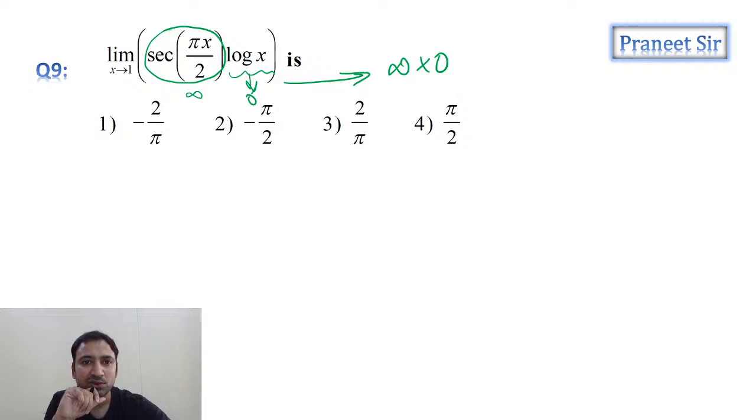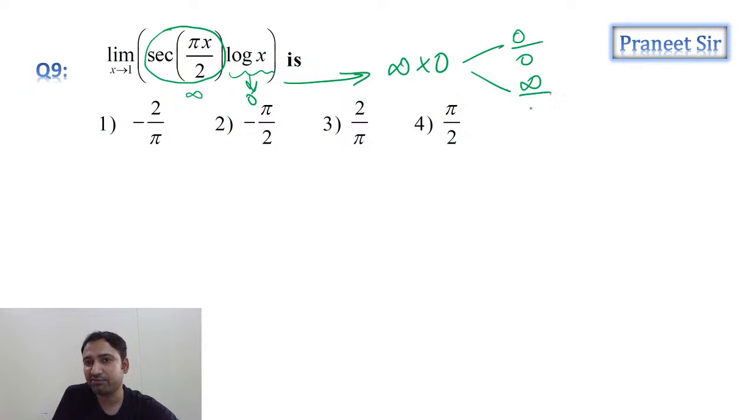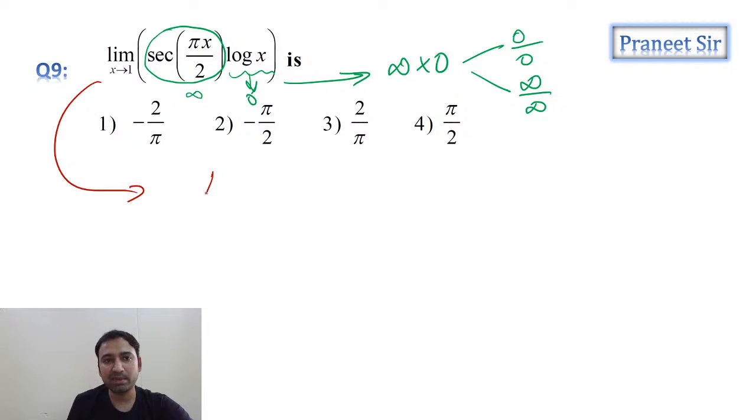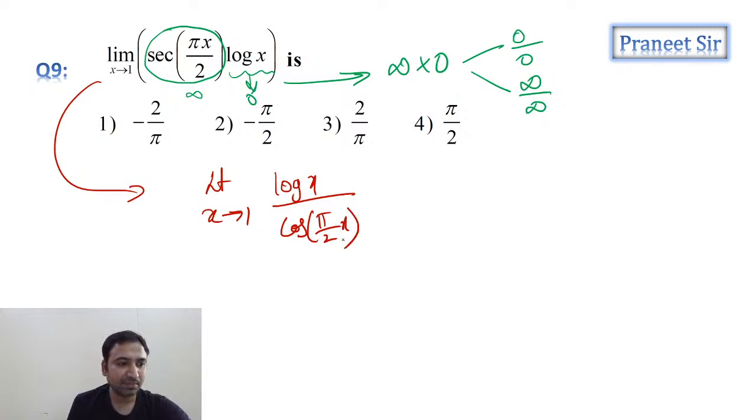So infinite into 0, we should convert it into either 0 by 0 or infinite by infinite. But how can we convert this into 0 by 0 or infinite by infinite, guys? So maybe we can write it like this: limit x tending to 1 of log x by cos pi by 2x. Can I write it like this? Now tell me, guys, is it in the form of 0 by 0 or not?